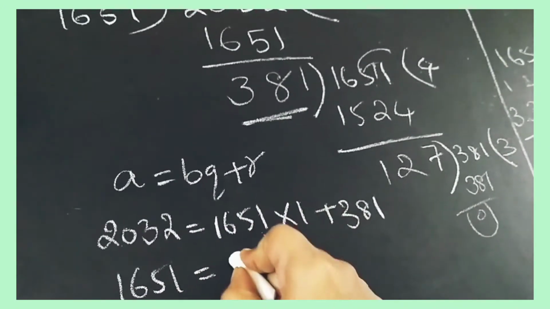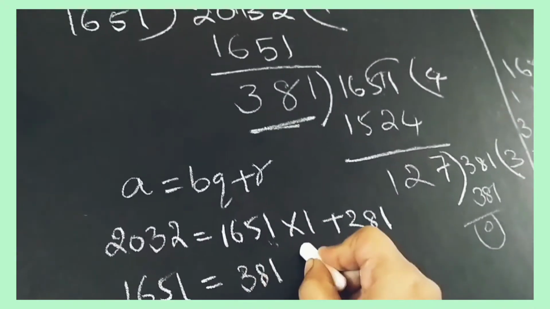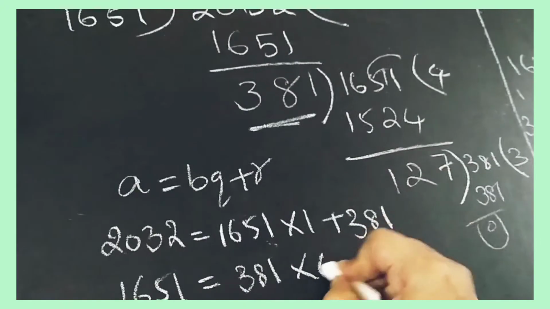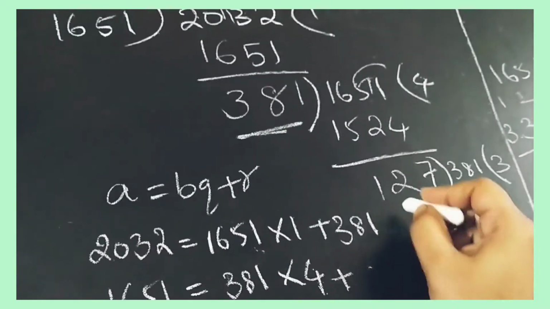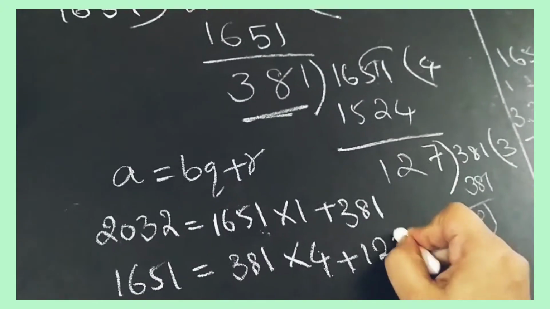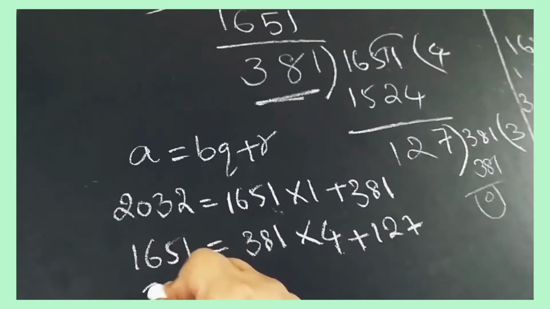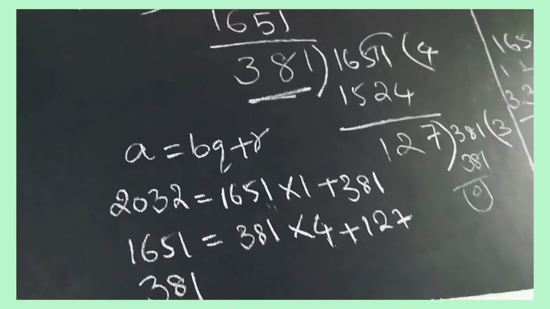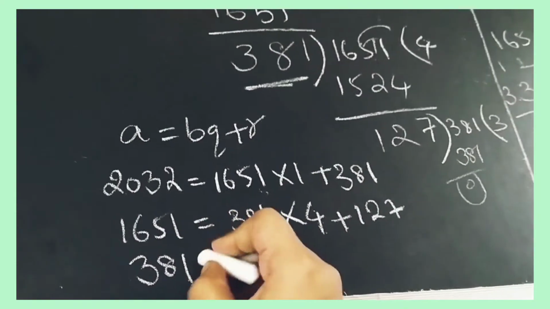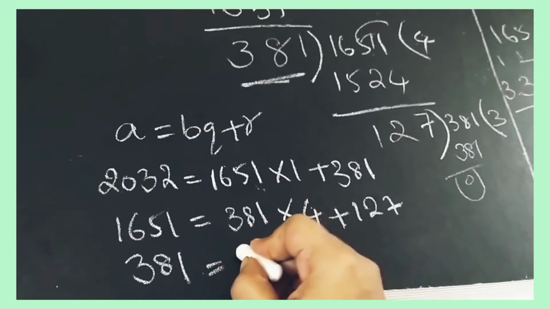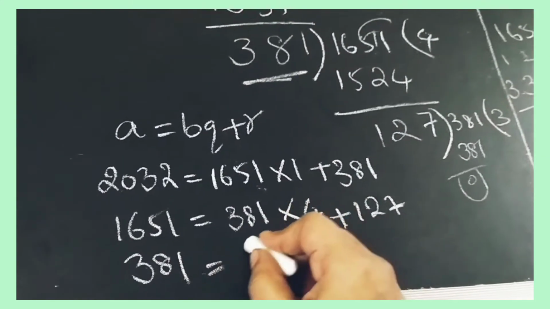Okay, now what we have to do? We have to take this 381 here into this quotient here, plus, okay, what is the remainder here? It is 127. Again next step. What is the next step? Again 381 is the divisor. 381 is equal to 127.